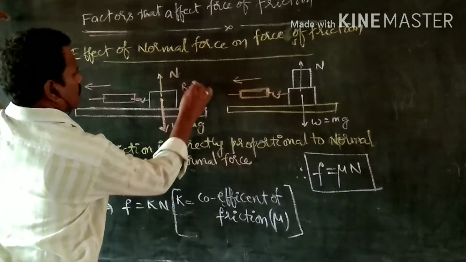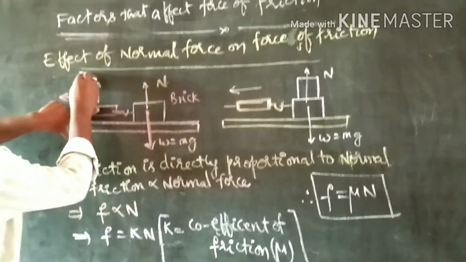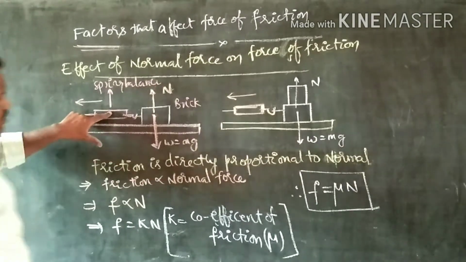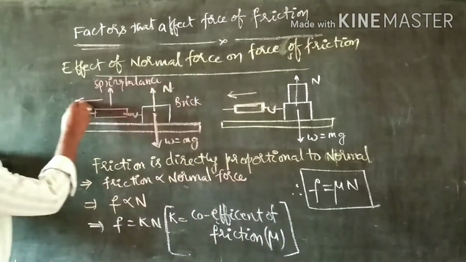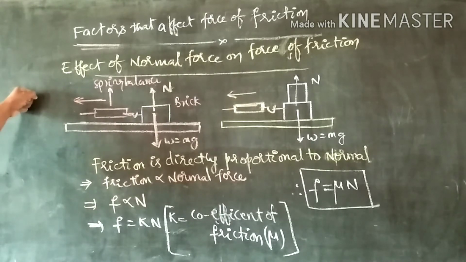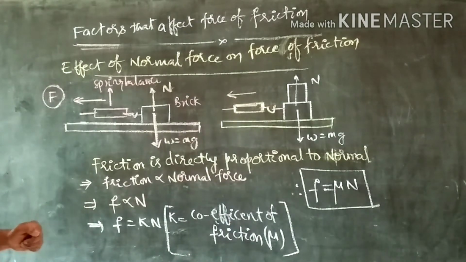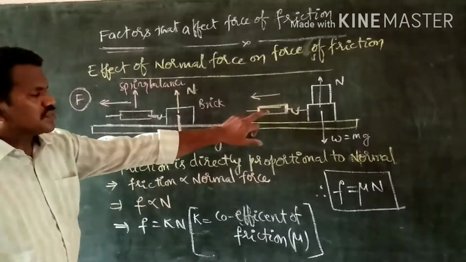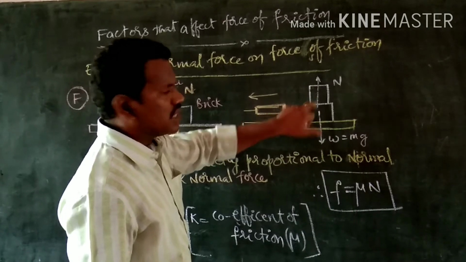Consider here a brick is there. To this brick, we have given a connection to the spring balance. So this is a spring balance. Now, what are we doing? We are dragging this brick by using the spring balance in our direction. Means we are dragging like this. For that purpose, we should supply some quantity of force. Now, see in this condition, how many bricks are there? 2 bricks. We kept 1 brick on another.